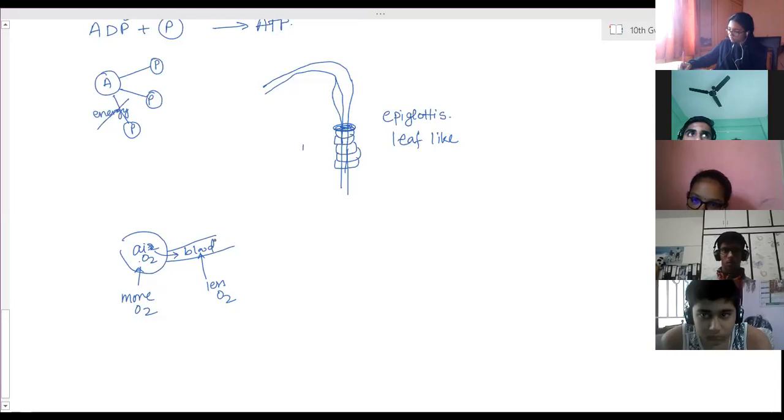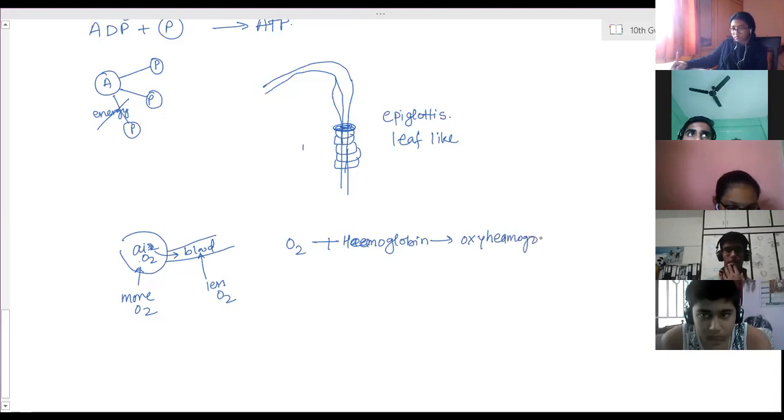Now this oxygen combines with hemoglobin. Oxygen plus hemoglobin forms oxyhemoglobin, and it is transported along.